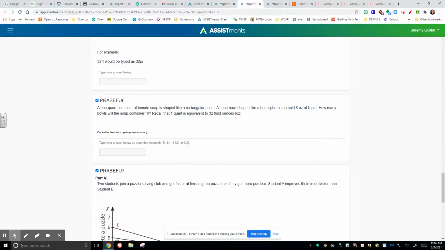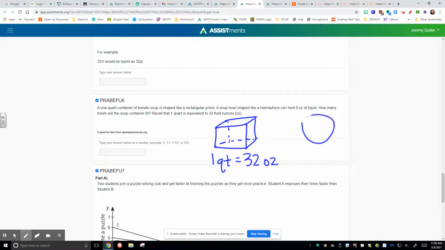The next one, a 1 quart container contains tomato soup. It's like a rectangular prism. So there's a rectangle, we give it some dimension, and now we end up with a rectangular prism that is 1 quart, which is equal to 32 ounces. And then we're going to be putting soup in a bowl, and that bowl holds 8 ounces. So if that's the case, a soup bowl shaped like a hemisphere, meaning a half of a sphere, how many bowls will be filled with 1 quart of tomato soup?